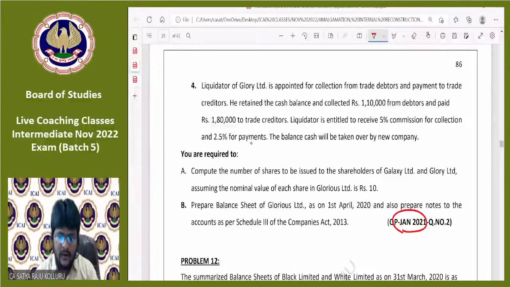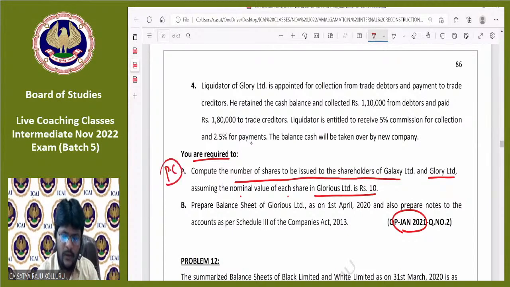You are required to compute the number of shares to be issued to the shareholders of Galaxy Limited and Glory Limited, assuming the nominal value of each share in Glorious Limited is 10 rupees. Simply, he is asking not in terms of amount but in terms of number of shares. If you know the amount and divide by 10 rupees, then automatically you will get the number of shares issued to Galaxy as well as the number of shares issued to Glory.